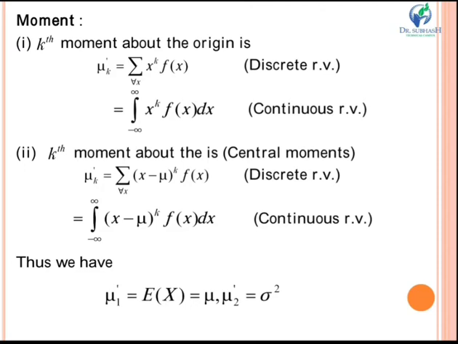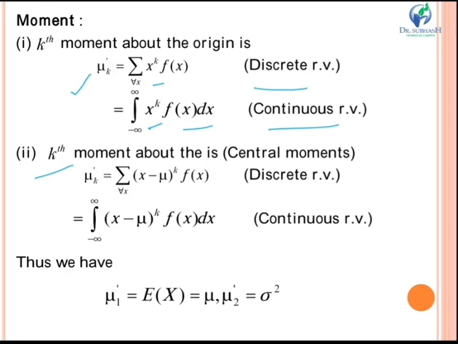Now next is moment. The kth moment about the origin is mu dash k equal to summation x raised to k f of x for a discrete random variable, and for a continuous random variable the formula is the integration from minus infinity to infinity of x raised to k f of x dx.